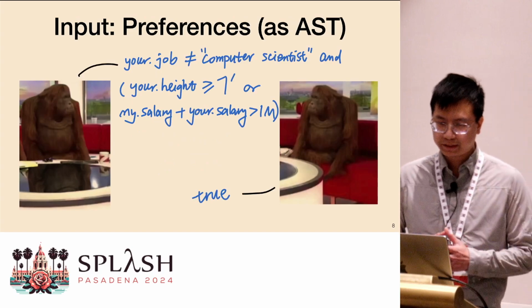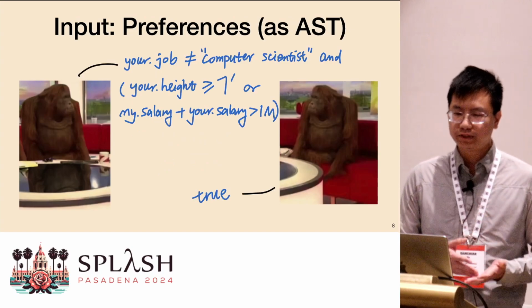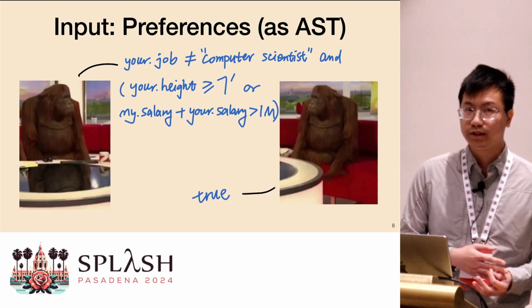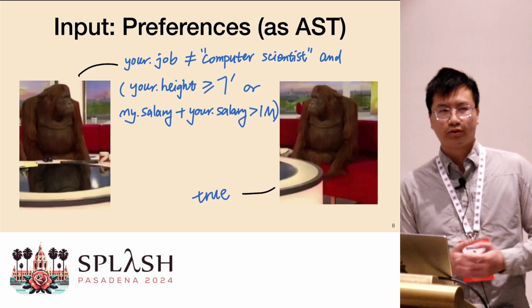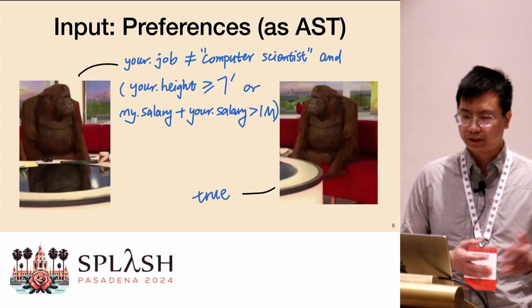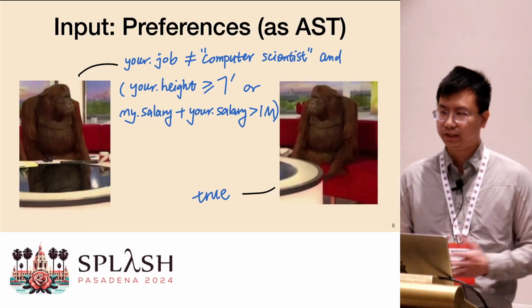Another input they need to provide is their preferences. I model preferences as AST, or abstract syntax tree, for some domain-specific language like a predicate language, and I show some sample expressions there. Expressions are ASTs.